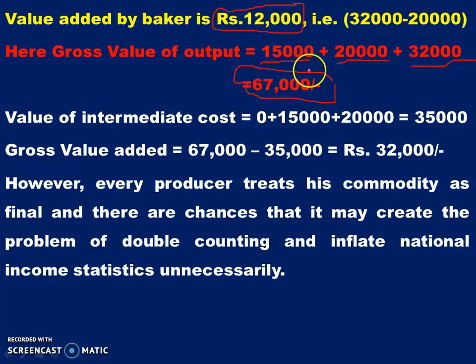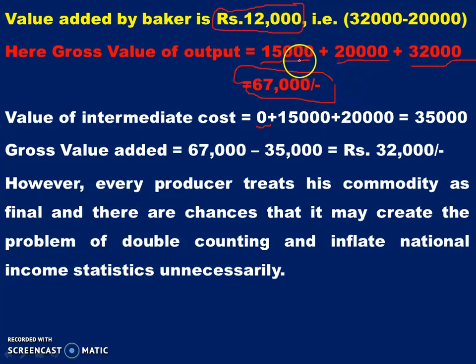You can see here 15,000 is the cost of production of the cultivator. The value added by him is nothing, it's a 0. In the second case, 5,000 has been added.